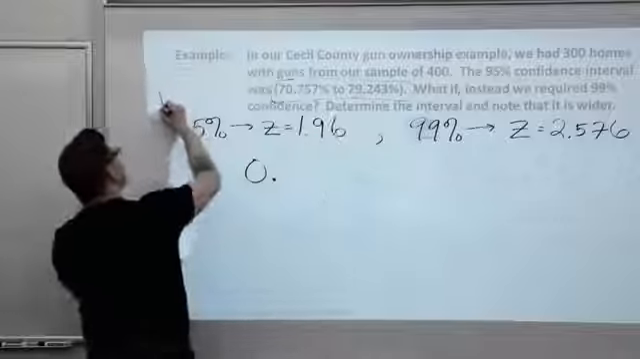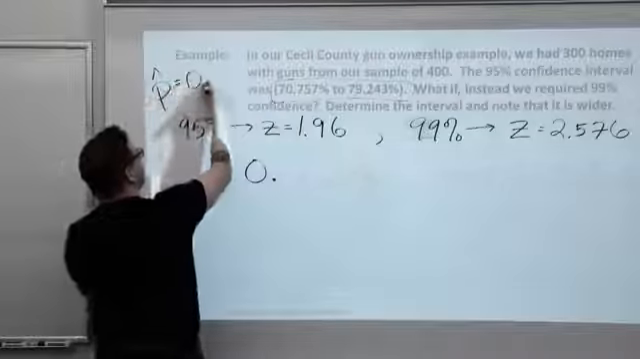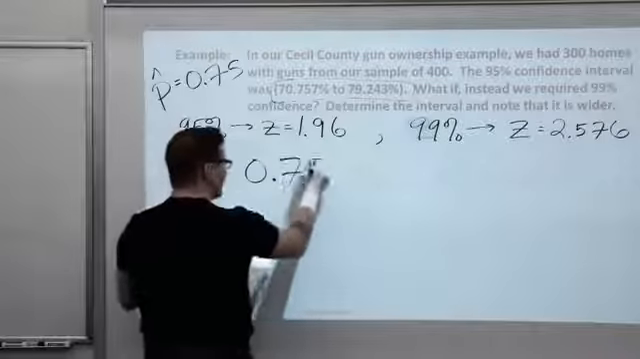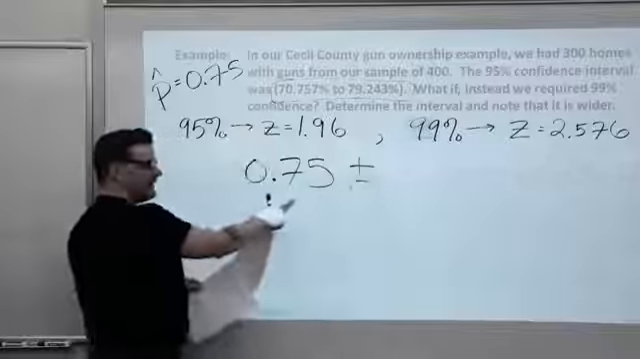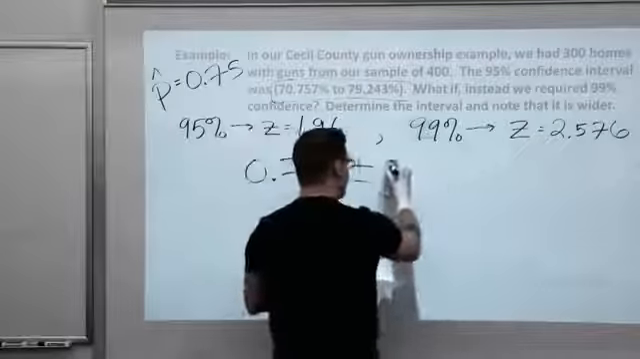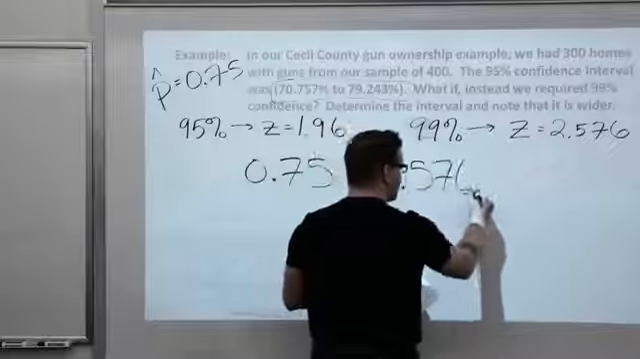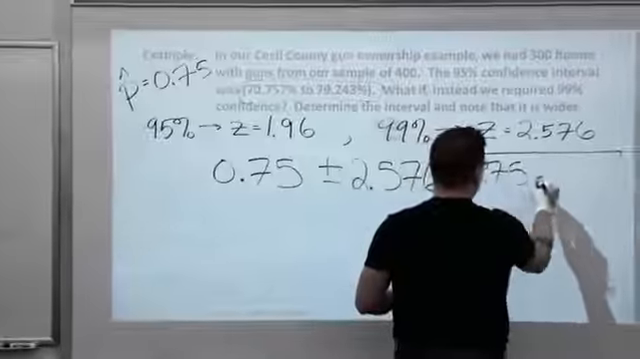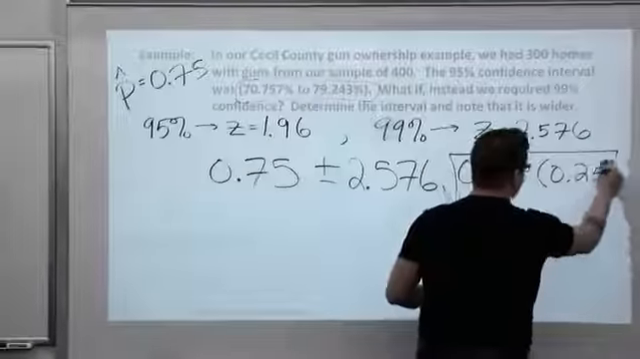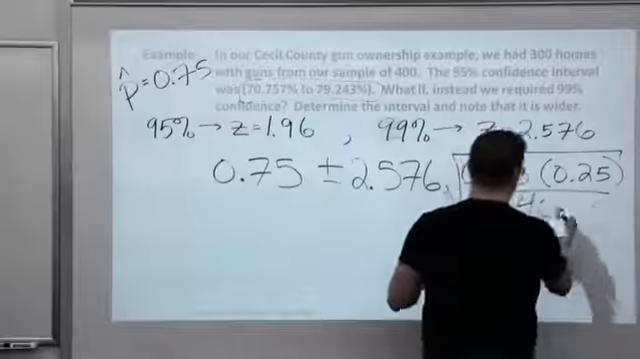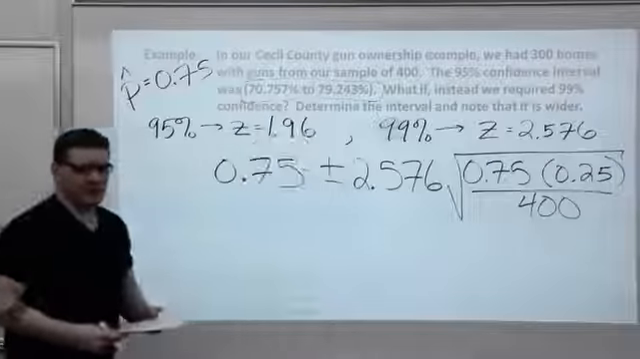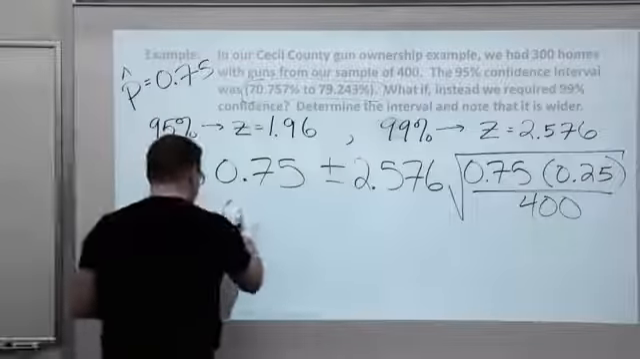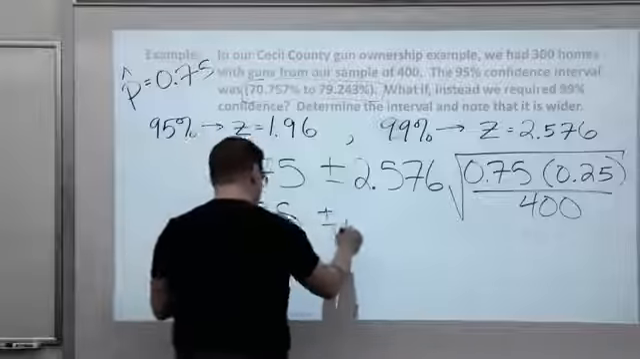Let's just go right to the numbers. P hat, remember, is still 0.75. That's the 300 out of 400. So the interval will look like this, students. 0.75, that's my p hat, plus or minus, the z comes next. It's 2.576 times that big square root of 0.75 times 1 minus 0.75, which is 0.25, over 400, and we had 400 residents or households. So the formula will look like that. It turns out to be 0.75 plus or minus about